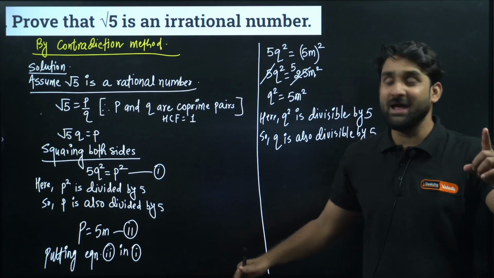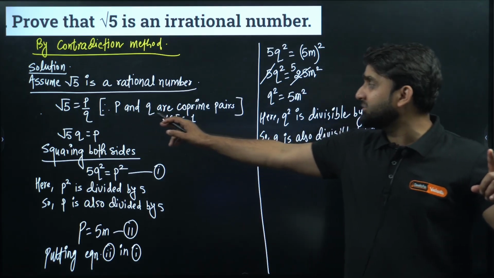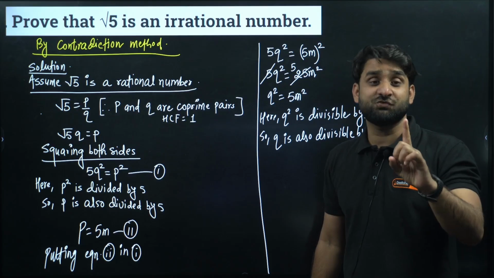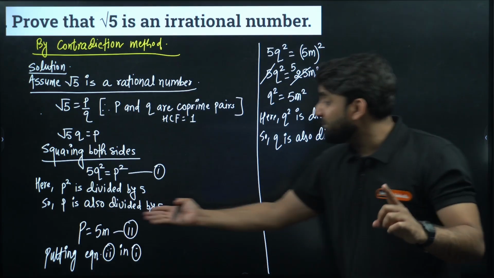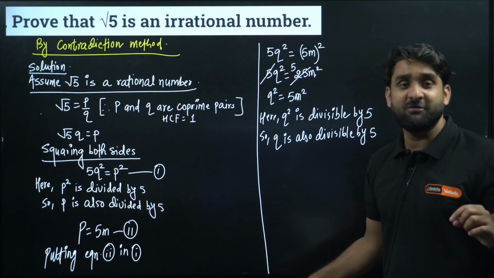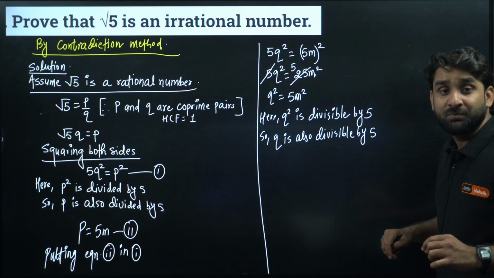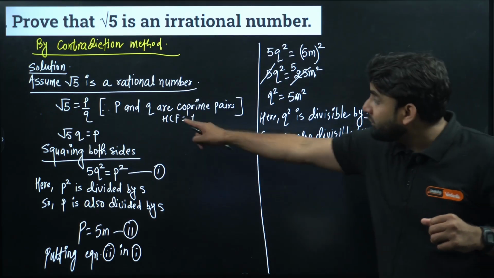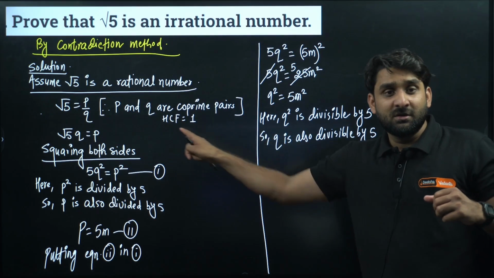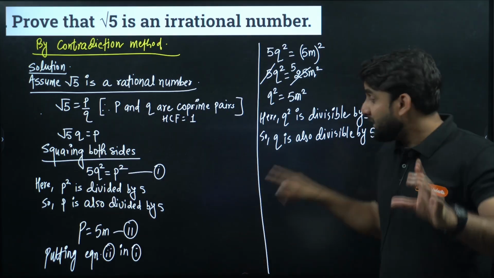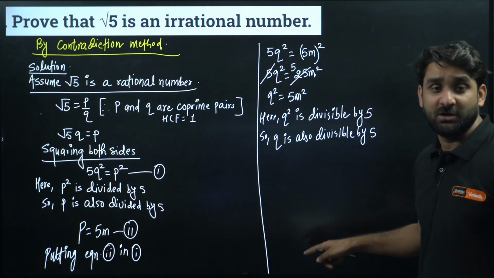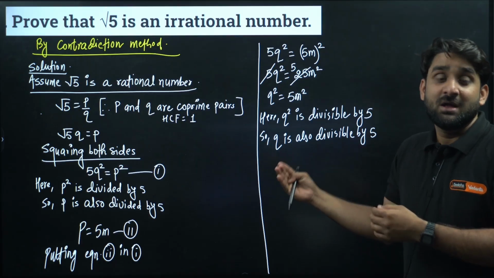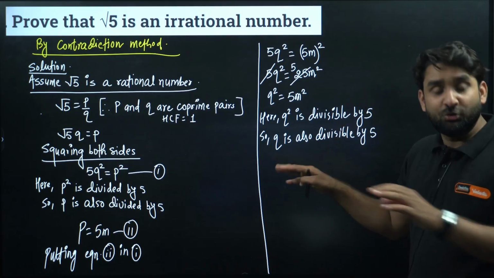Oh my God, everything has been destroyed. Why? Because our assumption was that P and Q are co-prime, so they have only one common factor, which is 1. But here P is divisible by 5 and Q is divisible by 5. It means we are getting one more common factor. What was our assumption? Only one common factor, which is 1. But as per the mathematical solution, we are getting one more factor. So this is a contradiction. Our assumption and our result are not matching each other.